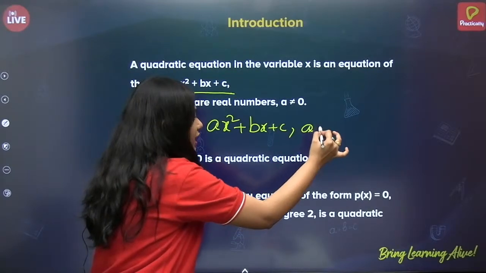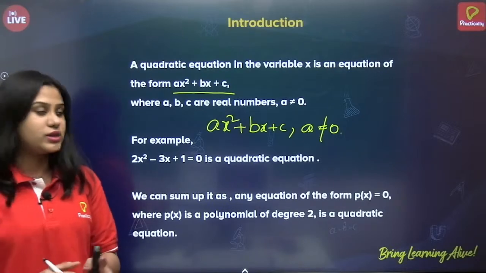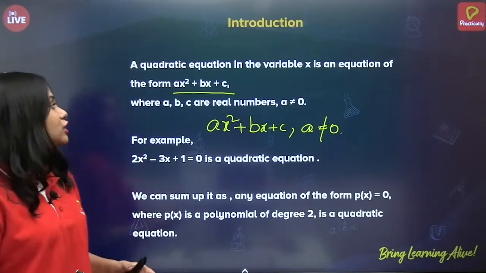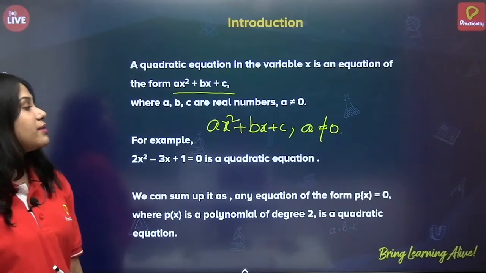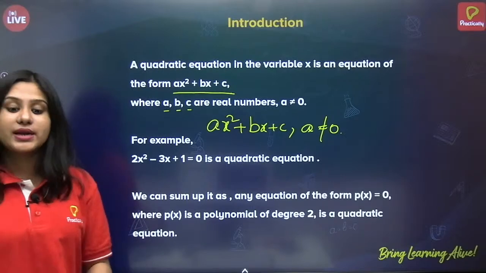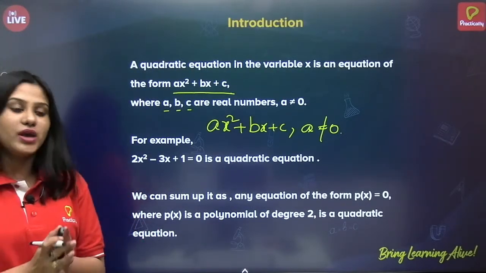What is that? A shouldn't be equal to 0, that is a not equal to 0. So a quadratic equation in the variable x is an equation of the form ax square plus bx plus c, where a, b, c are real numbers and a not equal to 0. This is the general form of the quadratic equation.